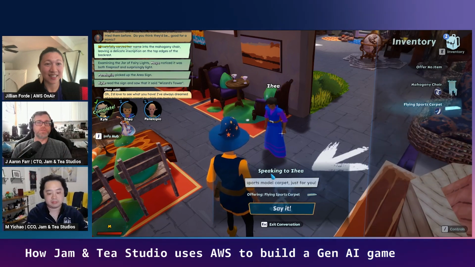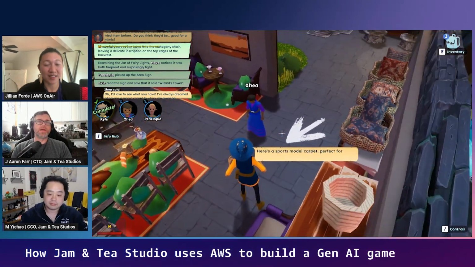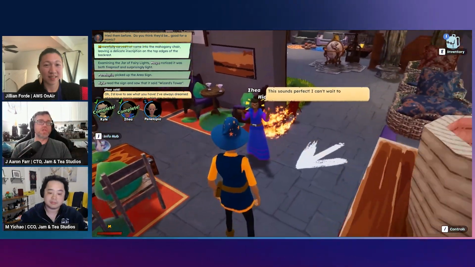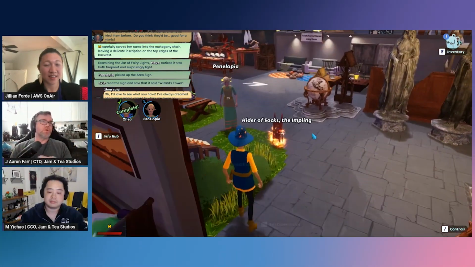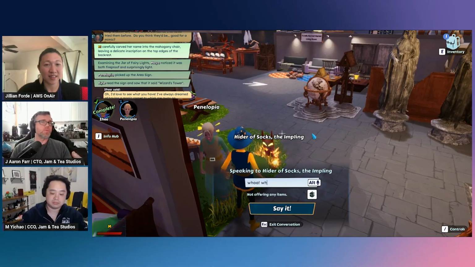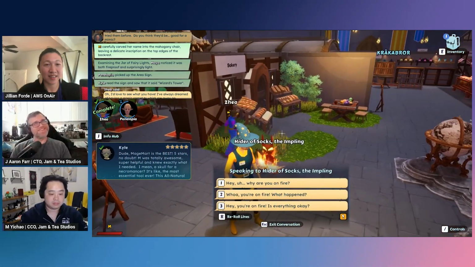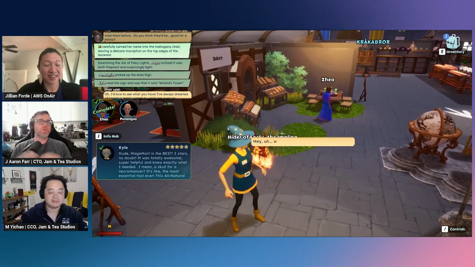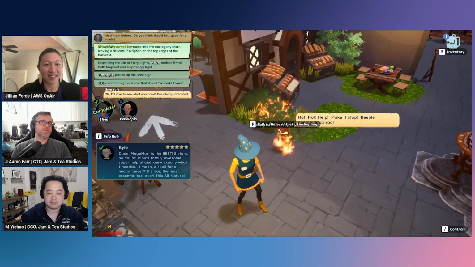We've been very lucky to be part of the AWS generative AI cohort that is going through right now, the accelerator. And that's really given us a chance to not only get additional help from Amazon, but also interact with other companies and startups around the world that are also doing stuff with generative AI. We've been able to share ideas and challenges. And so it wasn't just the technology, but even just connecting us with this broader industry has really been helpful for us.